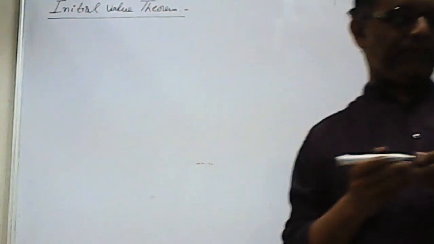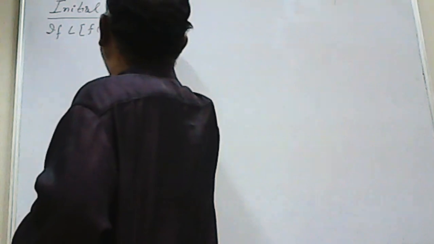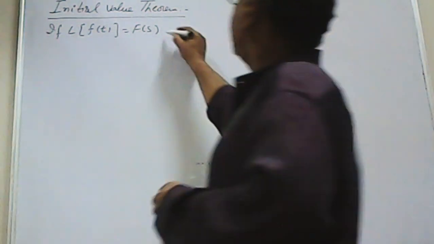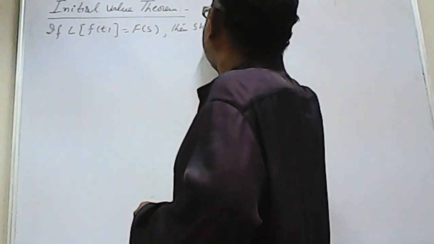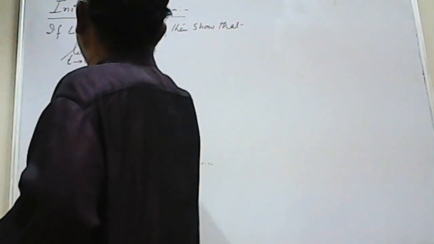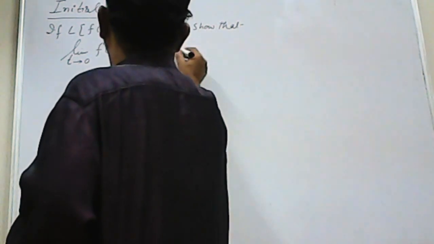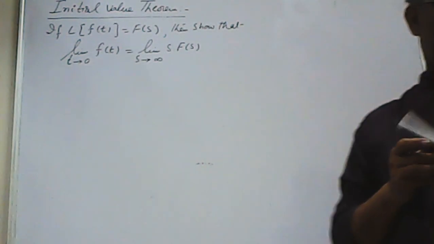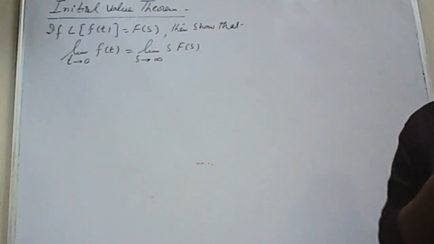Initial value theorem. The statement is: if Laplace of f(t) is equal to F(s), then show that limit t tends to 0 of f(t) is equal to limit s tends to infinity of s times F(s). This is the theorem which we now try to prove.